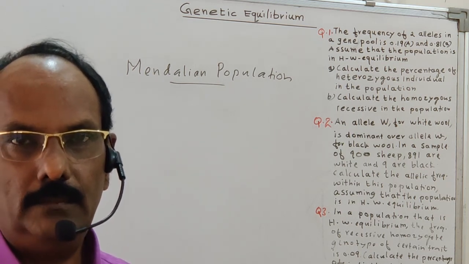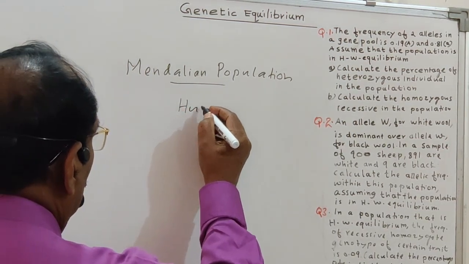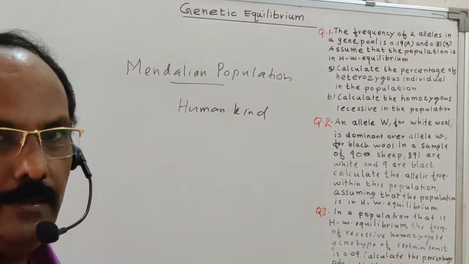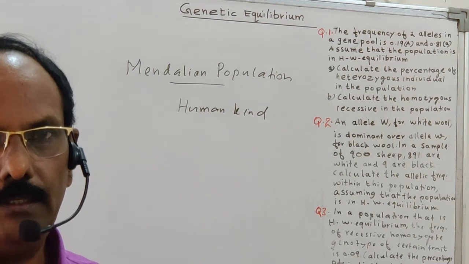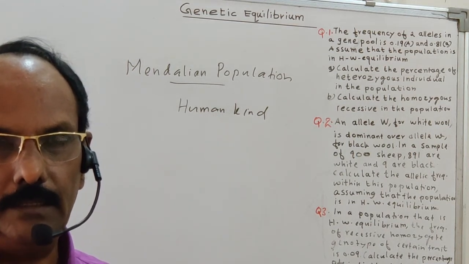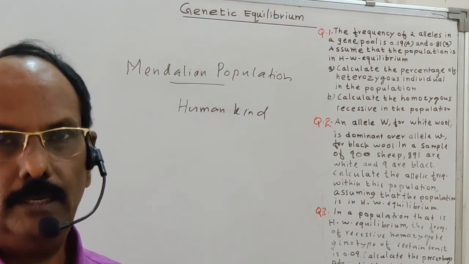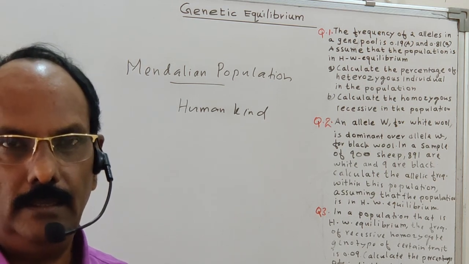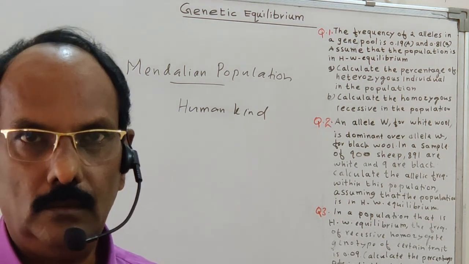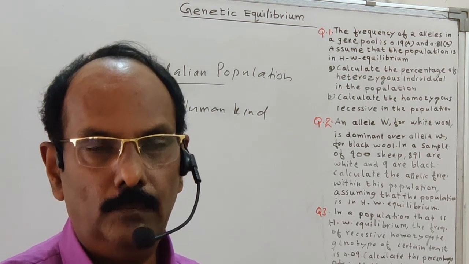The most extensive Mendelian population is humankind. Humankind can interbreed with each other, and that interbreeding population group is known as the Mendelian population. Any group that interbreeds with each other, forming a group, is known as a Mendelian population. The human population also has many sub-Mendelian populations or geographical populations.